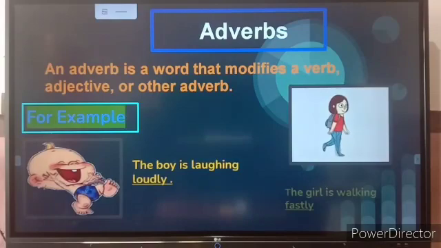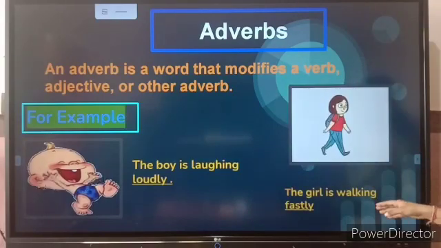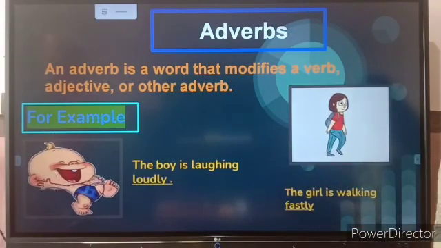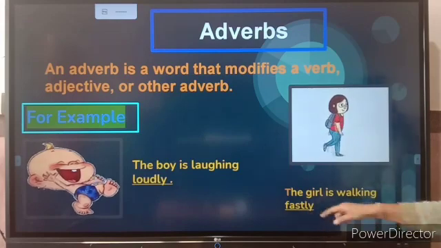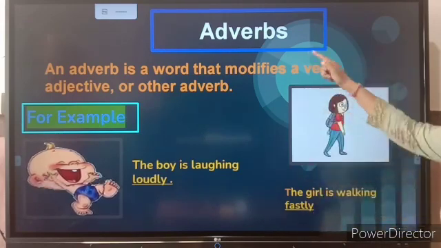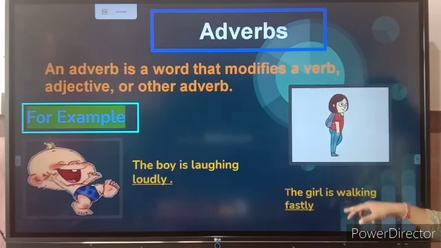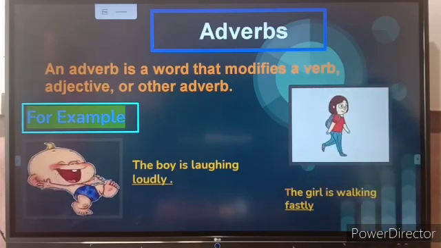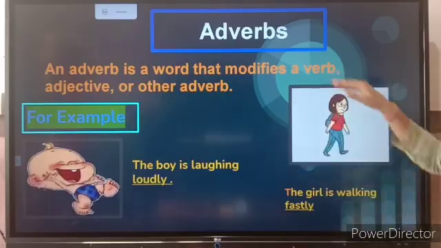The next is, the girl is walking fast. How is the girl walking? The girl is walking fast. Fast will be called an adverb and it is describing the verb walking. Okay, so this was about the adverb.